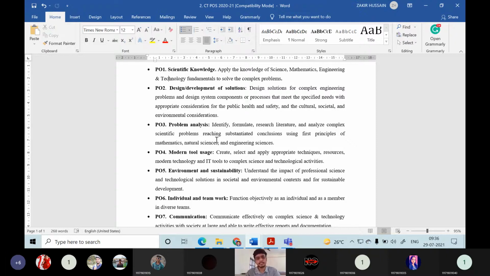It means you don't just study some research topics; you have to review the peer literature, the previous literature available, whether it may be a technical report or data or something else. You have to review that and analyze complex scientific problems, reaching substantiated conclusions using first principles of maths, natural sciences, and engineering sciences. All the principles you are learning in this BSc course will be useful to formulate, to identify, and to review all the literature which is available.